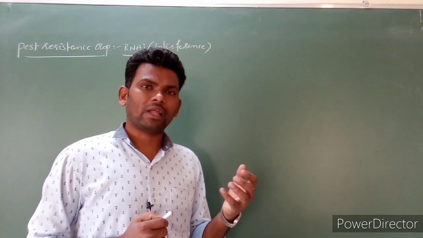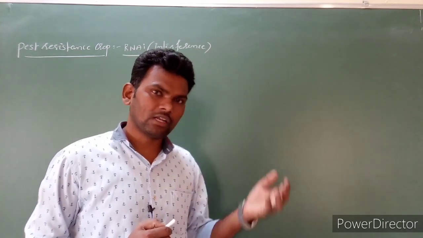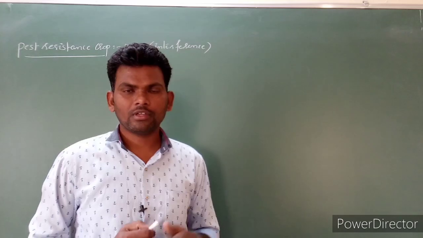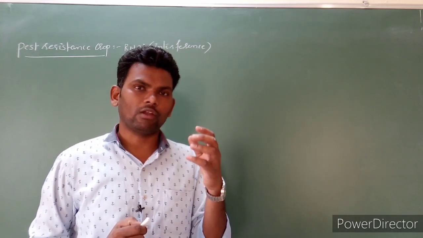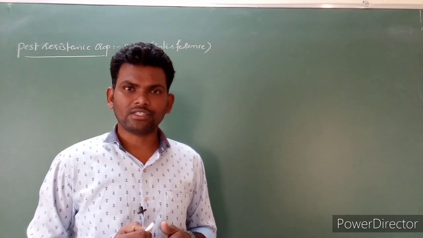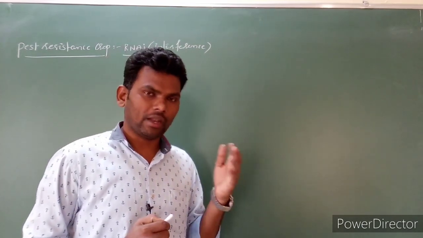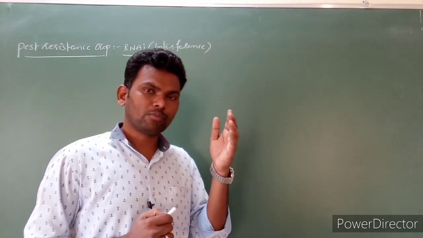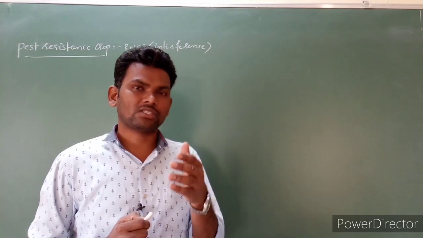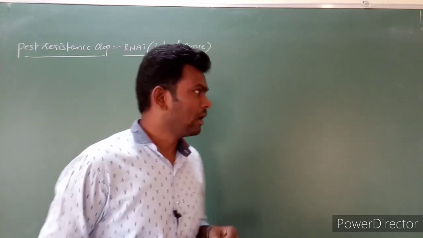Due to that, the plant gradually wilts and the yield gradually decreases. To overcome this problem, scientists invented a strategy, that is RNAi, RNA interference. By using RNA, we block the protein synthesis of the nematode species. Let's see how it works.